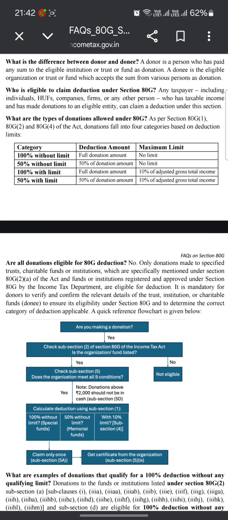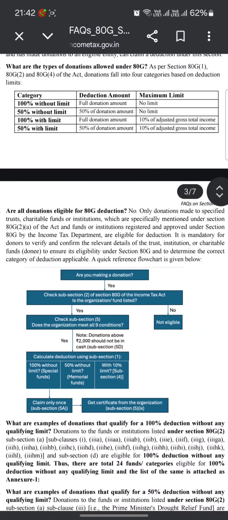A quick reference flowchart is given below. Are you making a donation? Yes. Check subsection 2 of section 80G of the Income Tax Act. Is the organization or fund listed? Yes. Check subsection 5. Does the organization meet all 9 conditions? Yes. A donation above 2000 should not be in cash, subsection 5D.